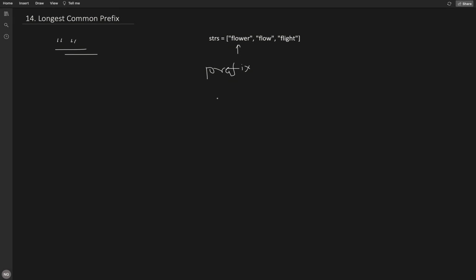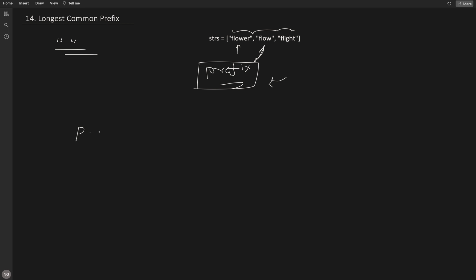Then one by one we iterate through this array of strings and compare the current prefix with the next word, the next string token, and whatever the common prefix is between them, we take and update the prefix by that. In every iteration we keep updating the prefix, and in the end we get the answer, which is the prefix.